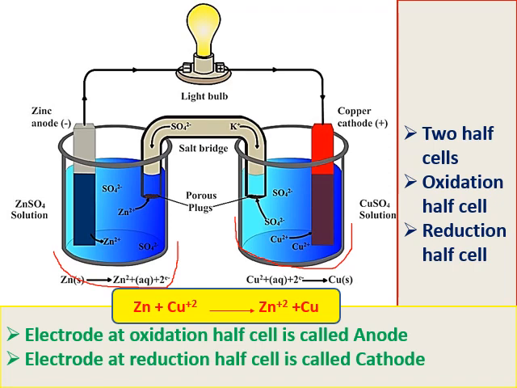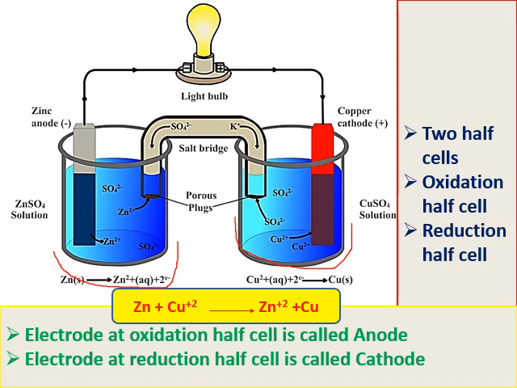If you observe, each half cell consists of one electrode and an electrolyte. In the oxidation half cell, the zinc rod is the electrode and the zinc sulfate solution is the electrolyte. In the reduction half cell, copper is the electrode and copper sulfate is the electrolyte.